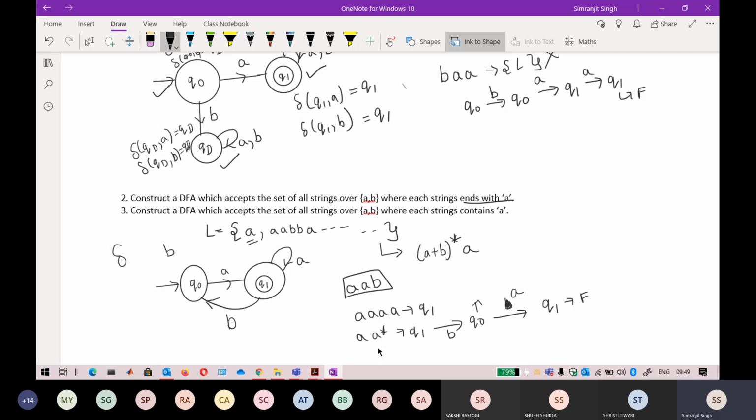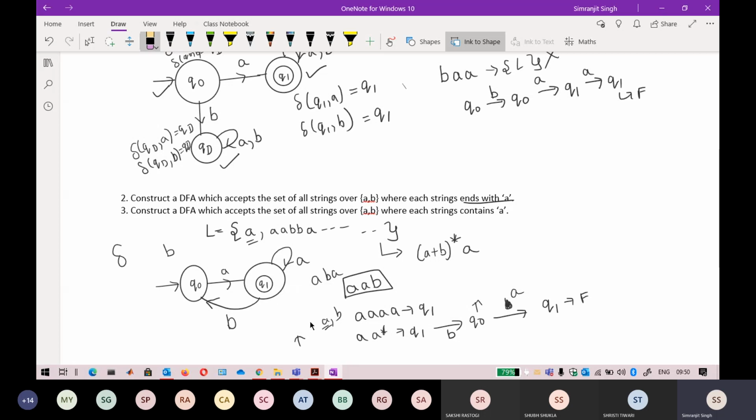If you try to divert this into a dead state, after getting to the dead state there can be strings ending with A also. They are trapped there forever and cannot move to the final state. So I cannot use a dead state here.